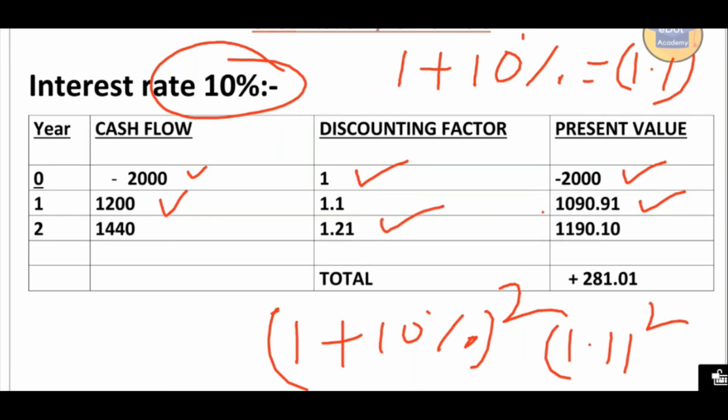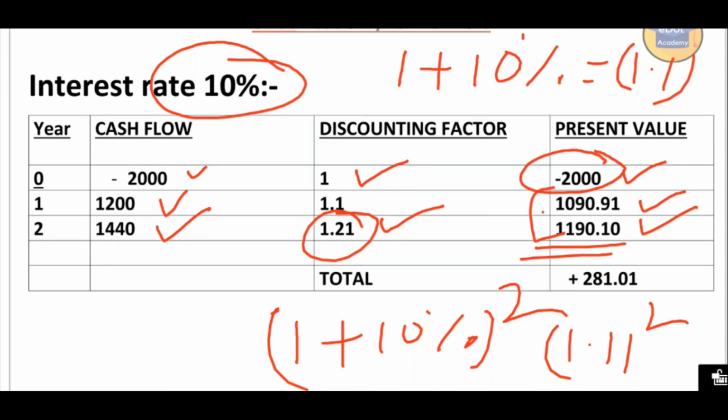If we divide 1440 by 1.21, we get 1190.10. Now if we make the total, because 2000 is negative and the other values are positive, we are getting a positive value of 281.01. So what is our decision? We should go for this proposal because our NPV, the net present value, is positive.